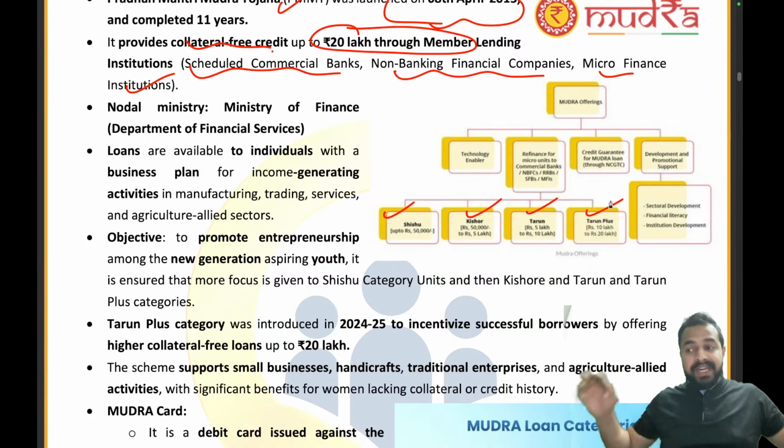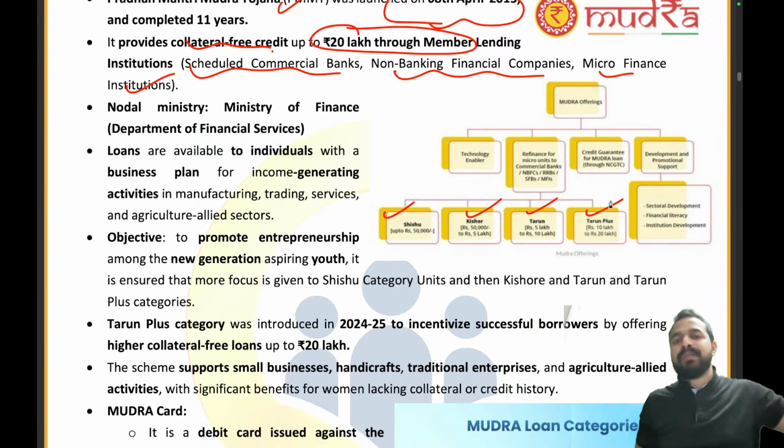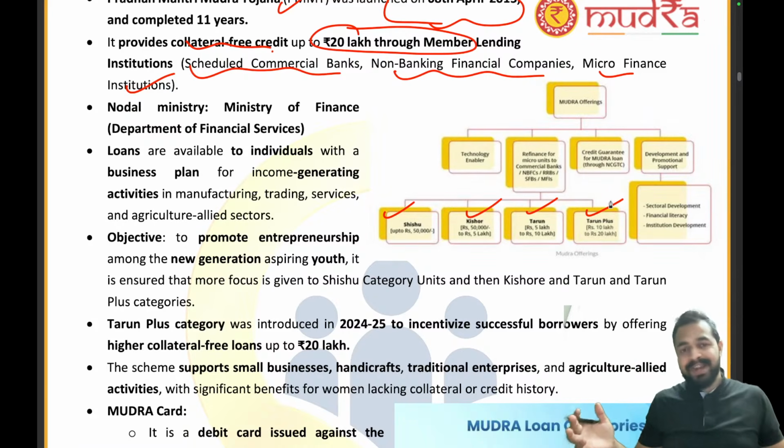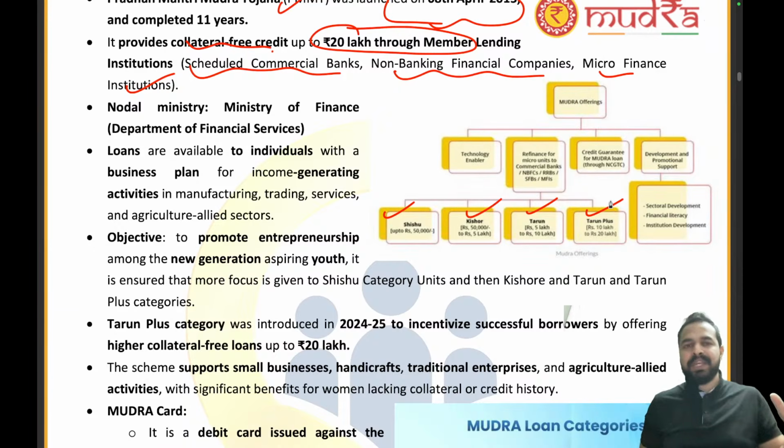Right? Now there will be different types of loans. When you were in school, you had less responsibility. When you went to college, a little bit more. Coming to the job, more responsibility. Then starting your own business is a lot of responsibility, my dear friends, right? So that's how this particular scheme is also going to work. We have Shishu, Kishore, Tarun and Tarun Plus. It's not like we will be giving a 20 lakh loan to the Shishu. No, we cannot make that mistake, right?